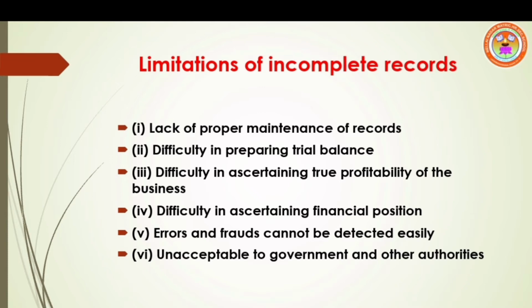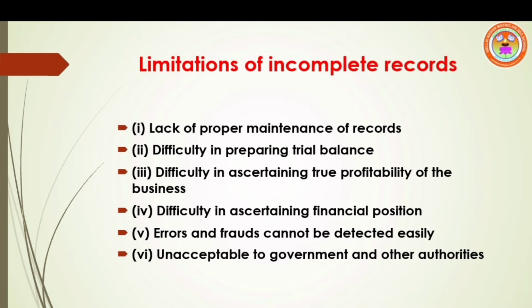Point number 4, difficulty in ascertaining financial position. It is difficult to ascertain a true and fair view of statement of affairs or financial position as on a particular date. Only the estimated values of assets and liabilities are available from incomplete records.